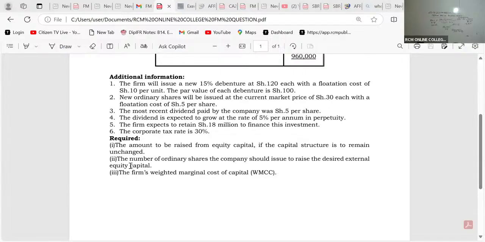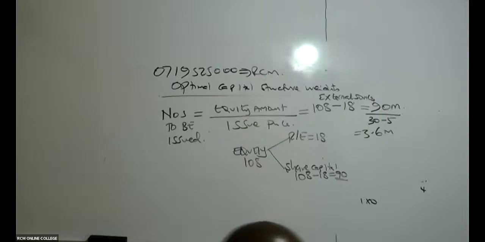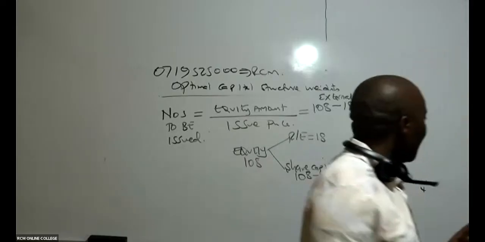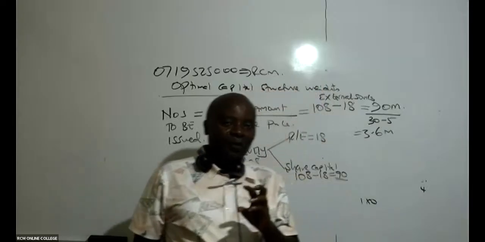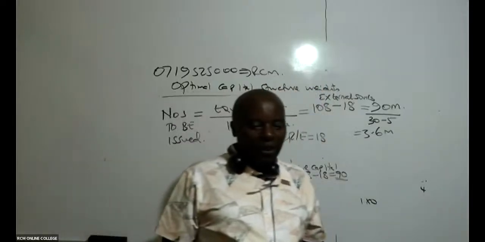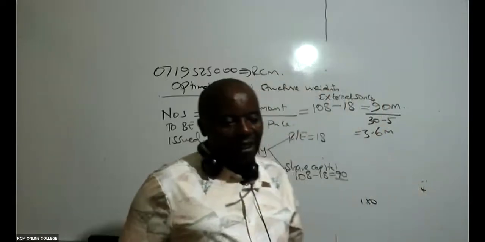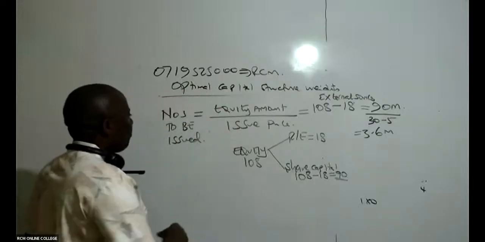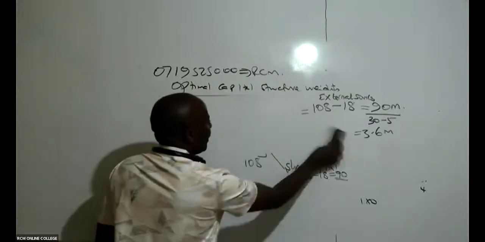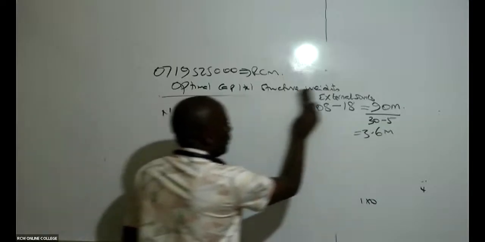So numbers 1 and 2 are done. Now we are doing number 3. They want me to give them the firm's weighted marginal cost of capital, WMCC. You need to know how to differentiate between WACC and WMCC. Is there anybody who knows the difference between the two?